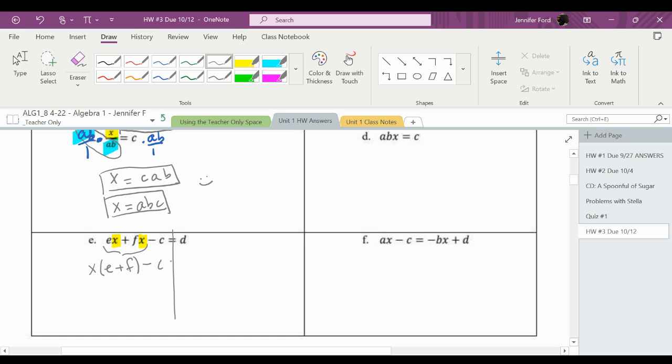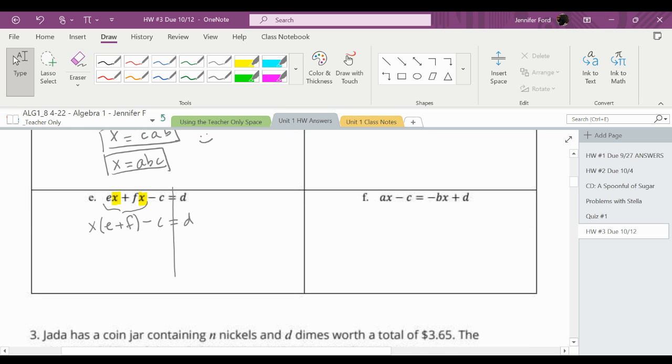I just use the distributive property to do that. Well, distributive property backwards. Then the next thing I'm going to do, I'm going to add c to both sides. So I get x times e plus f equals d plus c.